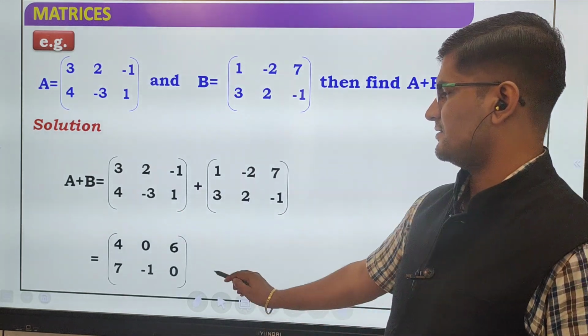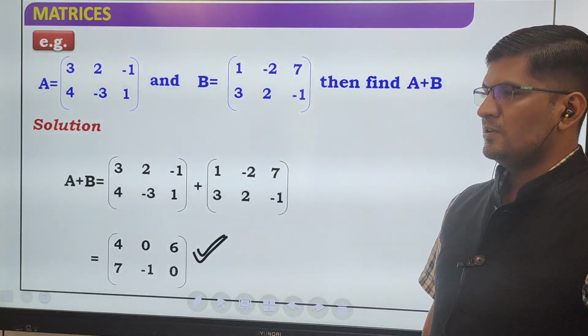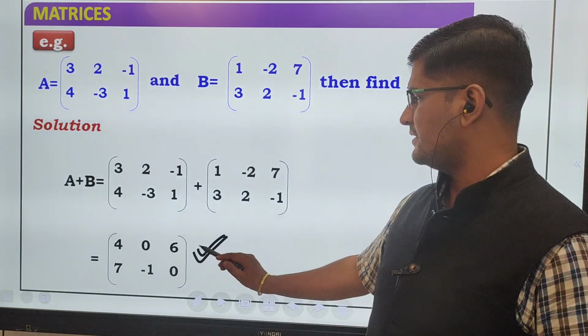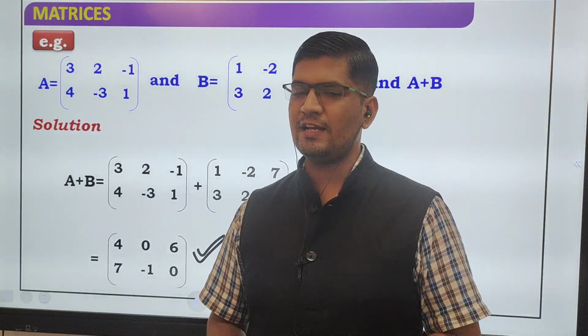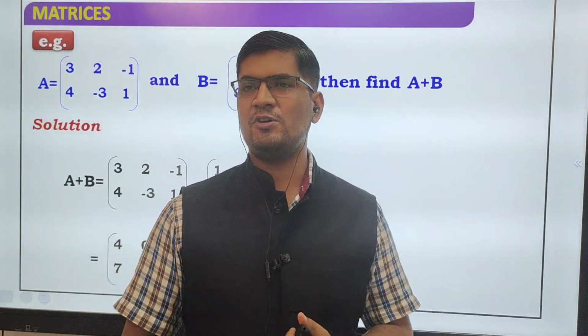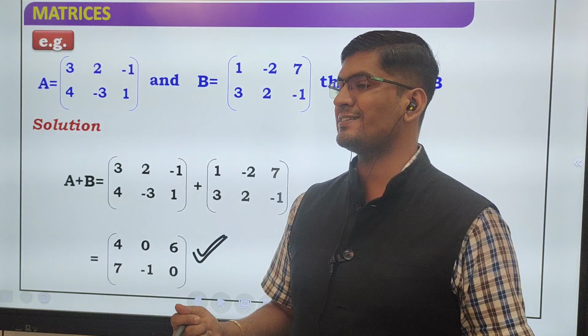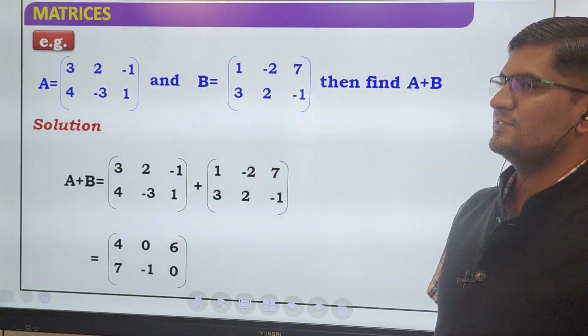So this is the answer. ये हमारा आंसर है. Whenever a question is given and you have to add, we have to find whether the orders are the same or not. If the orders are the same, then we have to add the corresponding elements.